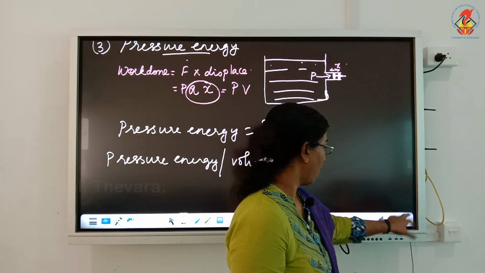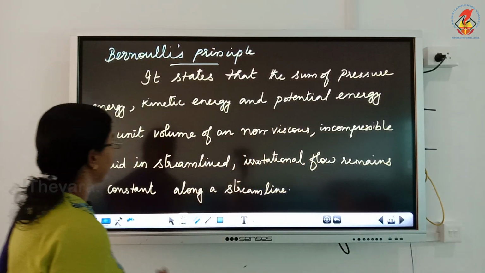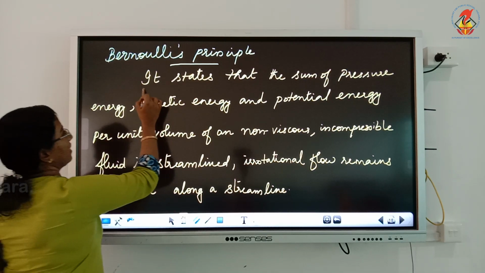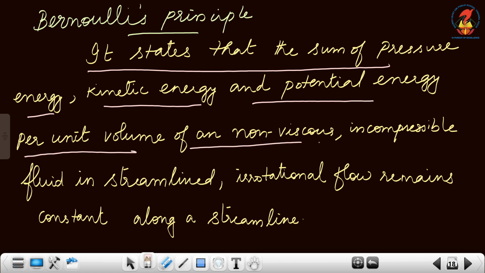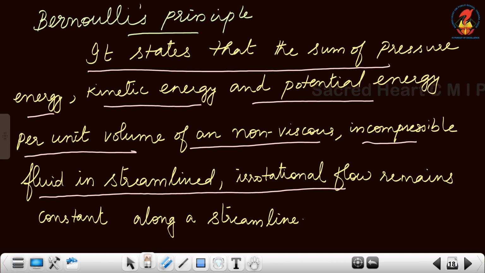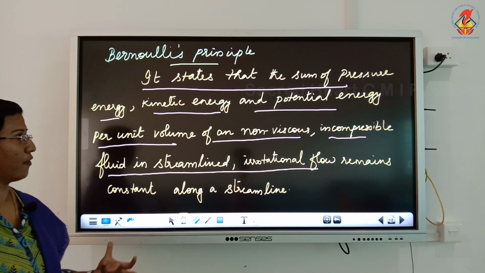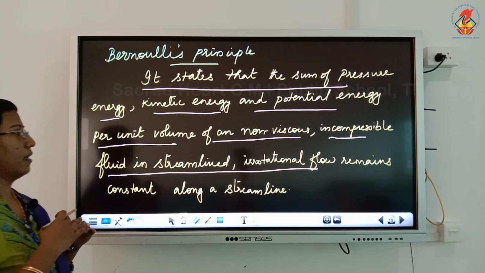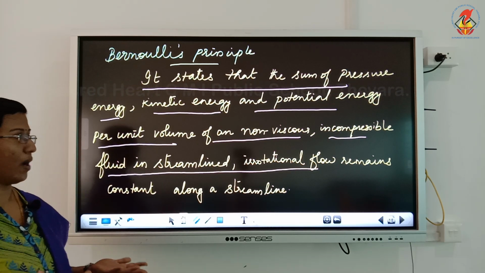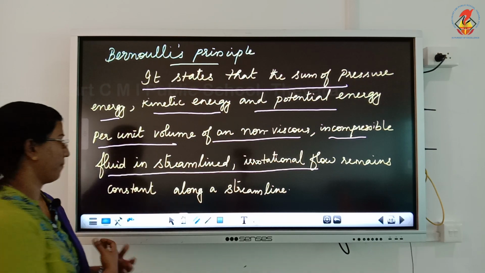Now let us see what Bernoulli's principle is. Bernoulli's principle states that the sum of pressure energy, kinetic energy and potential energy per unit volume of a non-viscous, incompressible fluid in streamlined irrotational flow, which means we are considering the case of an ideal fluid, remains constant along the streamline. An ideal fluid is one which is non-viscous, incompressible, having steady or streamlined flow, and is irrotational.